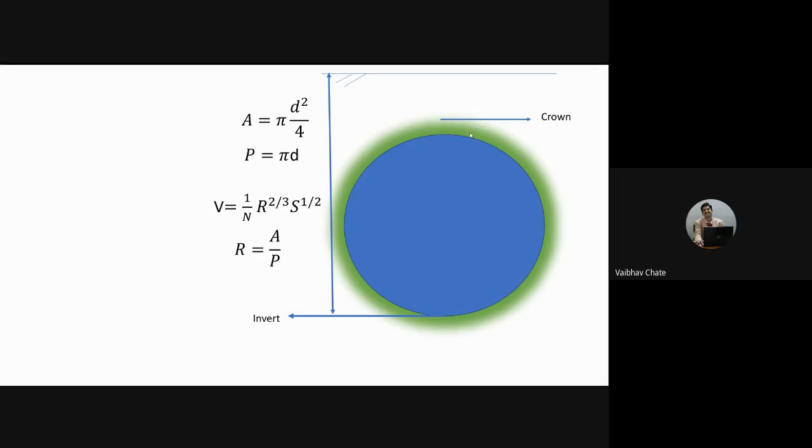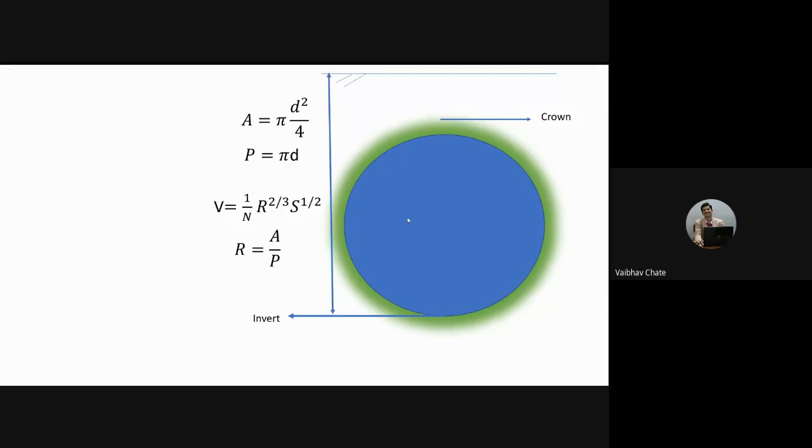Let us say I have opted for a 0.9 meter difference between the ground level and the crown level, and the diameter of the pipe is 150 mm. If the invert level of the pipe is 100 meters, what will be the ground level?